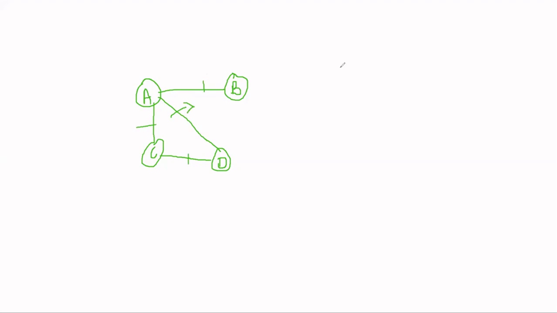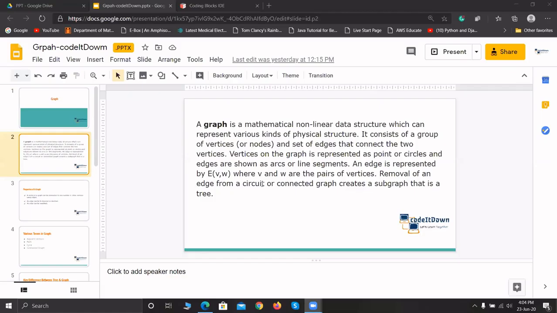Let's say, what is the difference between a tree and a graph? We'll discuss it, it is there in the PPT. First, let's come to the PPT again. Let me share my screen. Let's read out some more lines. Vertices on the graph is represented. A tree cannot have loops. Okay, Mang is saying a tree cannot have loops. That's right. We'll discuss it.